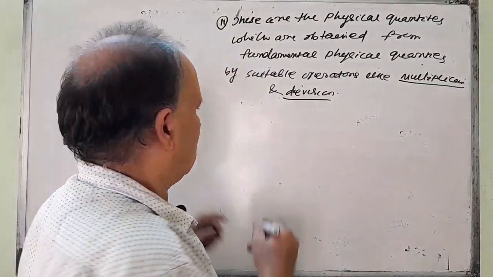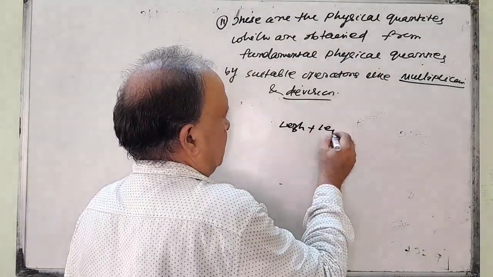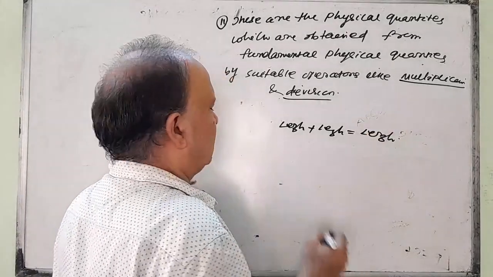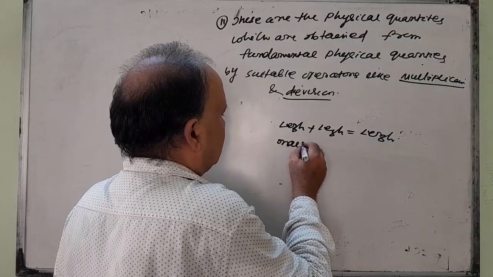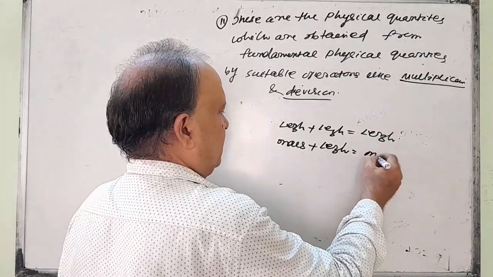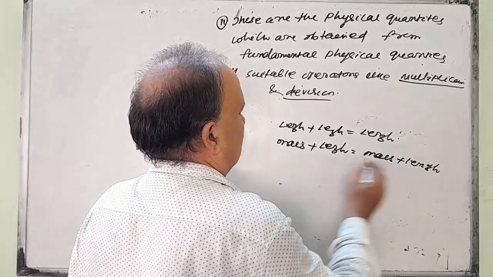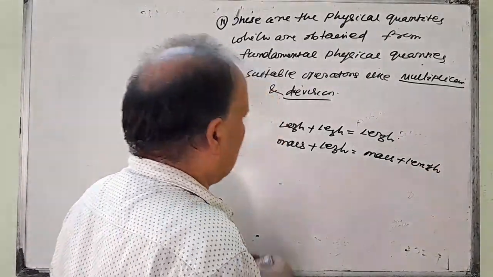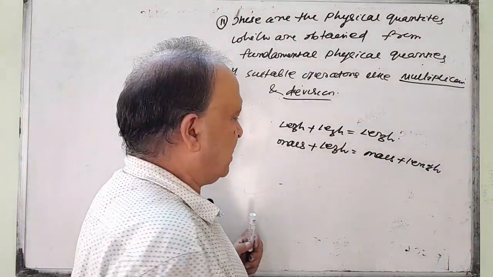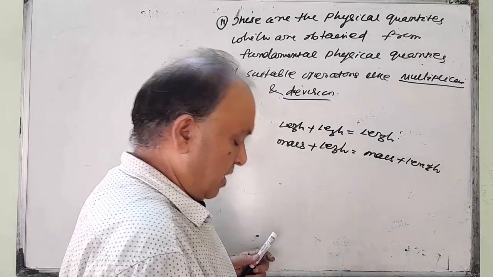How do you see? Suppose you say length plus length. What is the result? This is your length. Similarly, mass plus length. What will you get? You will get just mass plus length. You don't get any new physical quantity. When there is addition and subtraction of fundamental physical quantities, we don't get new physical quantities.